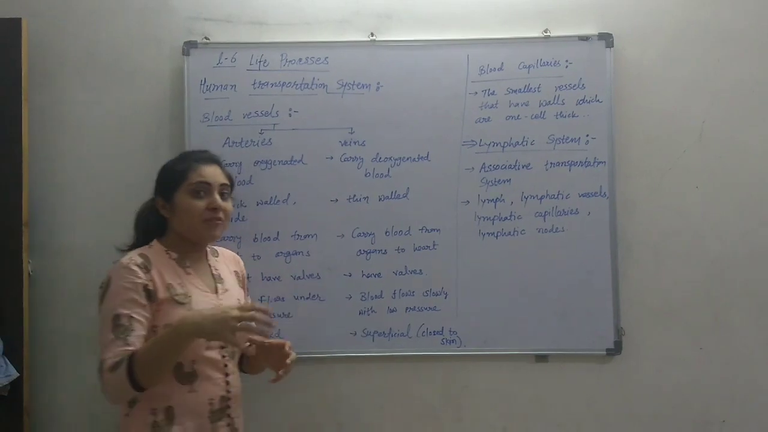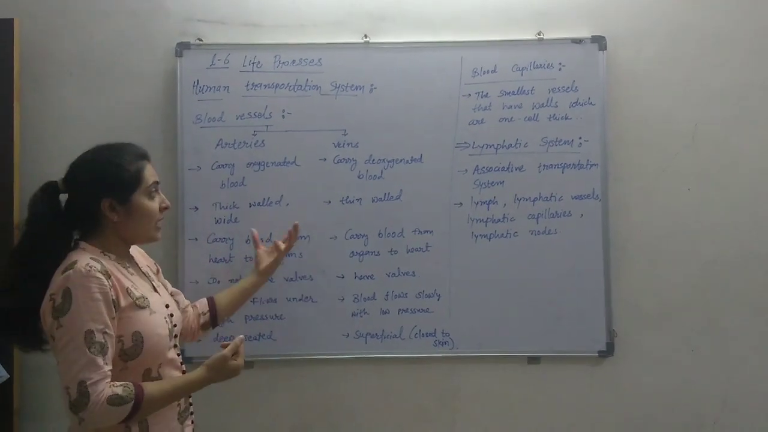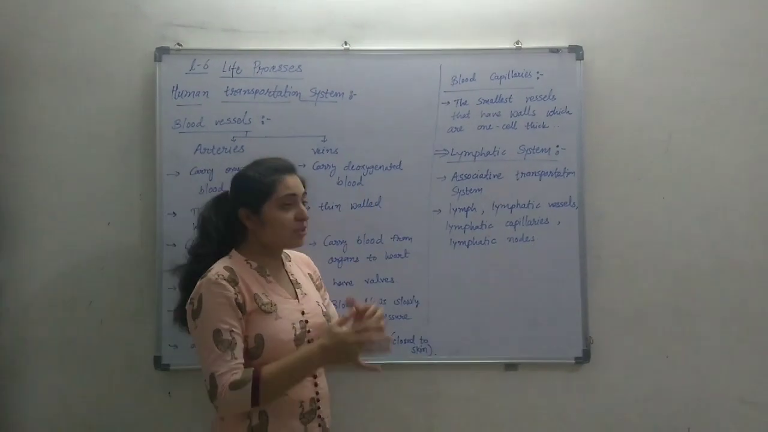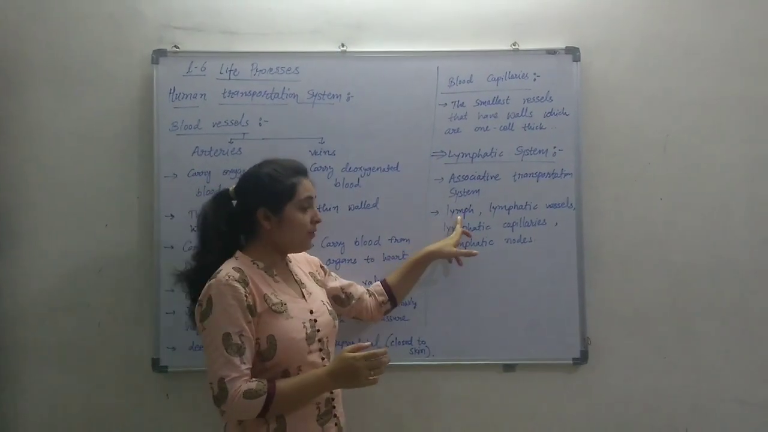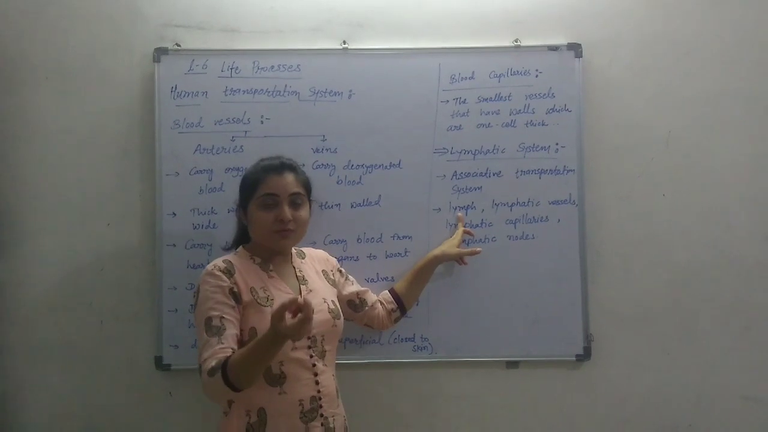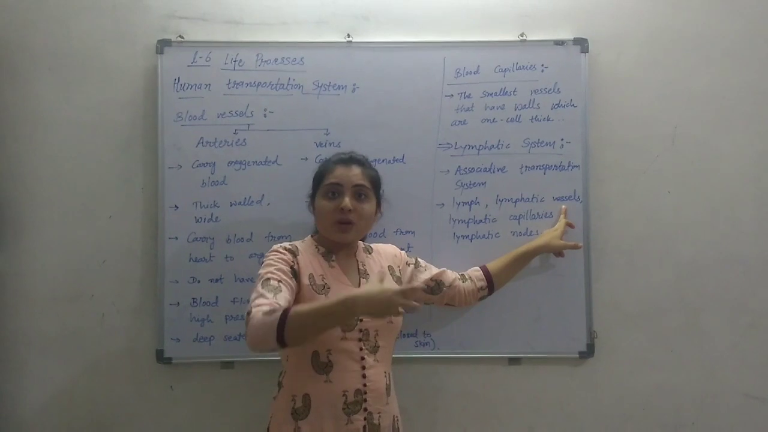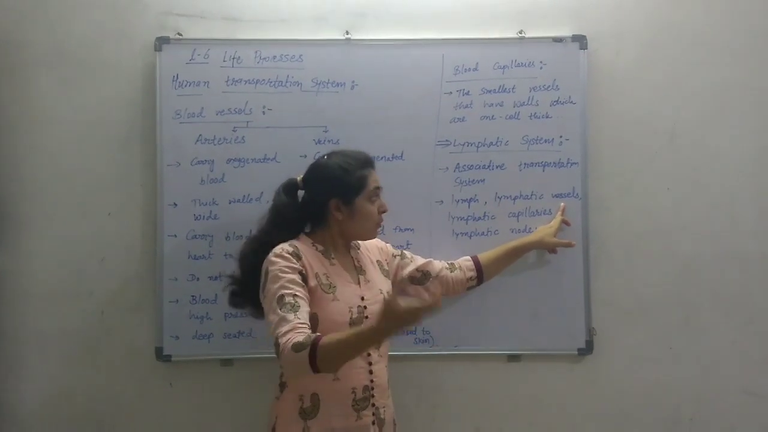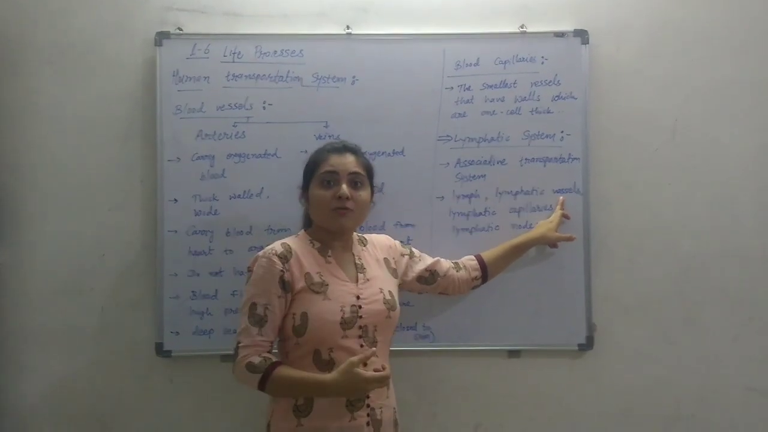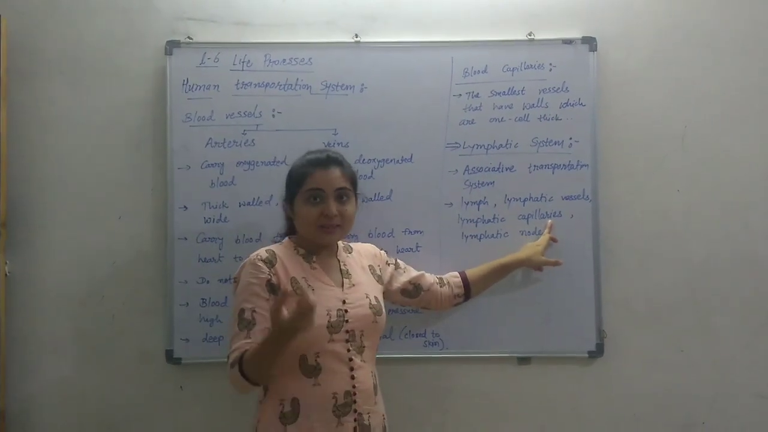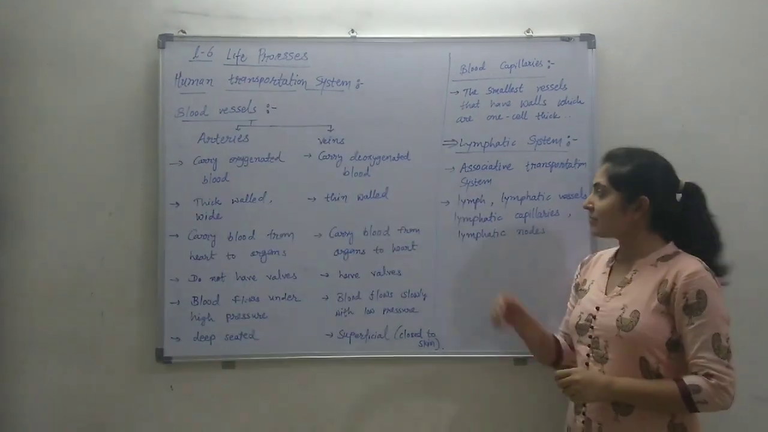Blood has blood cells and also vessels, which we call arteries and veins. This lymphatic system also consists of lymph. Lymph is a fluid which is also called tissue fluid. To carry out the transportation of lymph, there must be lymphatic vessels, lymphatic capillaries and lymphatic nodes.